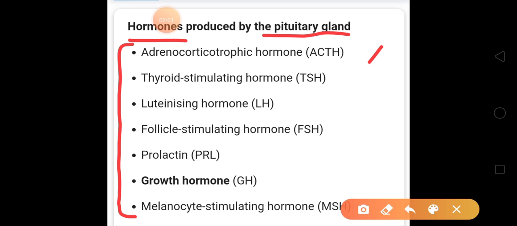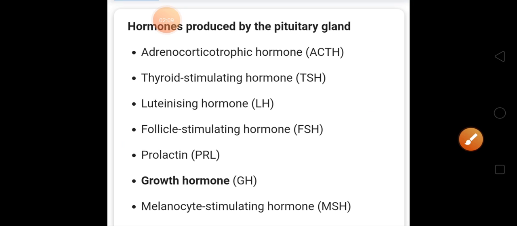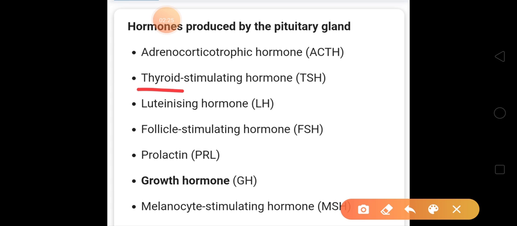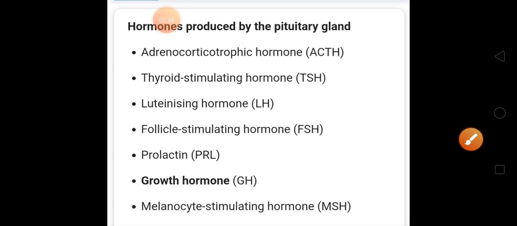Okay, so we have done the hypothalamus. The hypothalamus will secrete hormones and they will go to the pituitary gland. This pituitary gland will now secrete hormones and these hormones will go to their specific glands. Like thyroid stimulating hormone will go to the thyroid gland and there it will secrete thyroxine. That we have seen yesterday. So this is just the recall of what we did in yesterday's lecture.